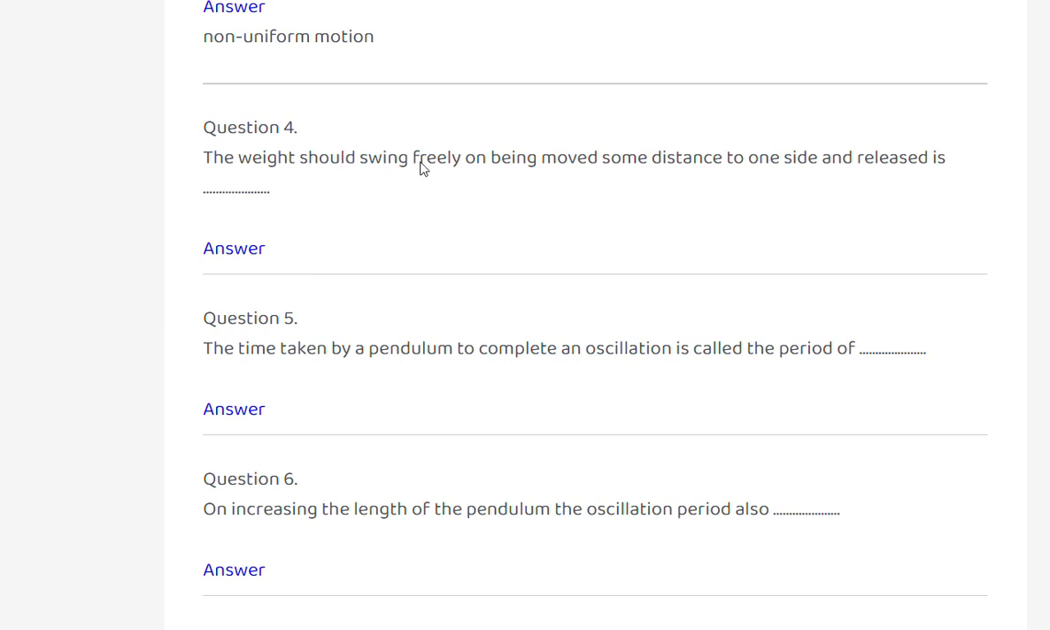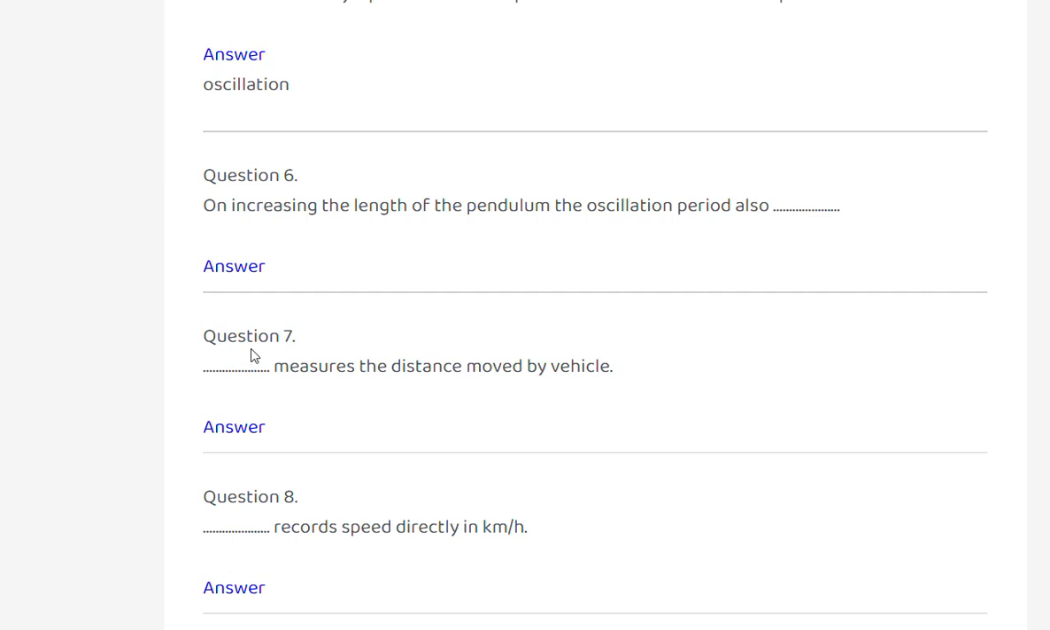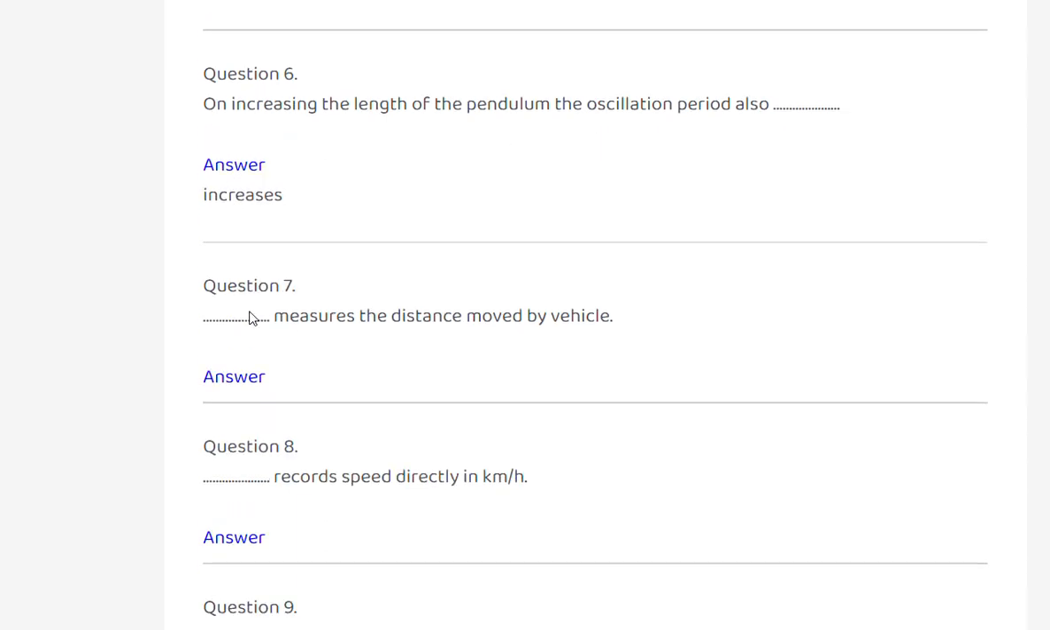The weight should swing freely on being displaced to one side and released. Oscillations. The time taken by a pendulum to complete an oscillation is called the period of oscillation. Next, on increasing the length of the pendulum, the oscillation period also increases.